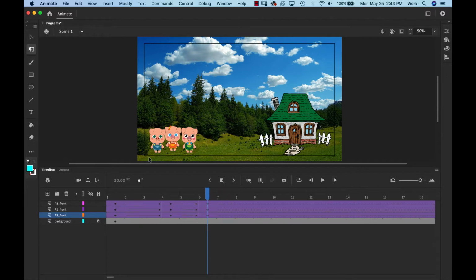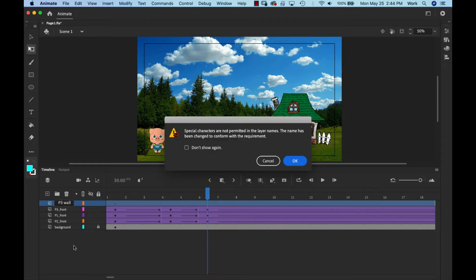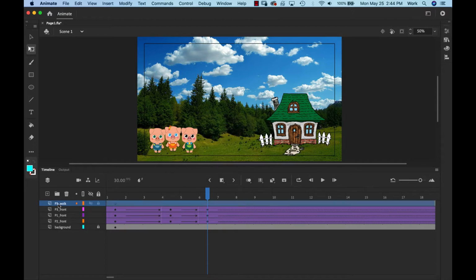Now we've cleared the unnecessary keyframes that we no longer need, and we only have the ones that we need for this pose. So once that is complete, we're going to create a new layer. So I'm going to start with the P3 front. I'm going to click a new layer, and I'm going to call that P3 walk. That's the new pose that I'm going to bring in. Let's lock the other ones that we have done. So we're going to lock P3 front, lock the 1 front and the 2 front. And I created a new layer and I named it P3 walk.